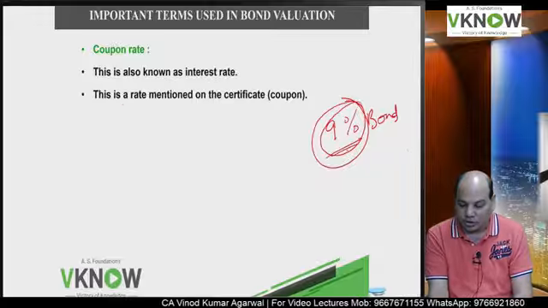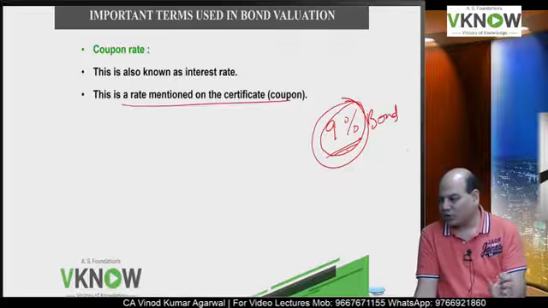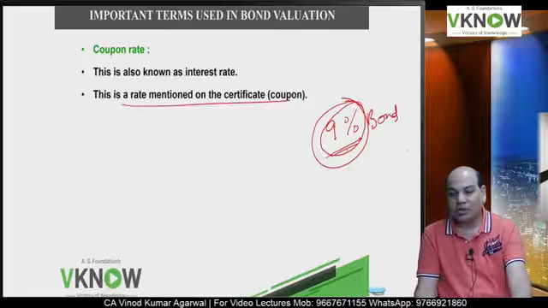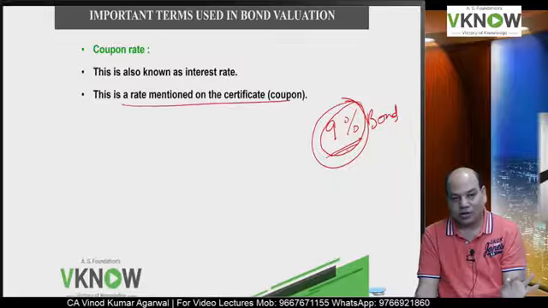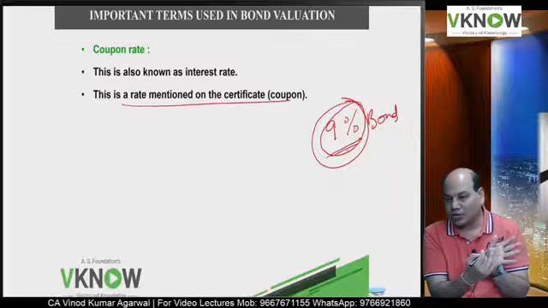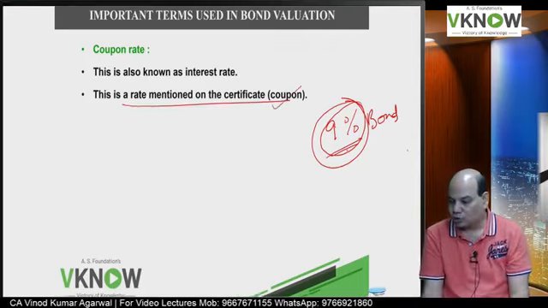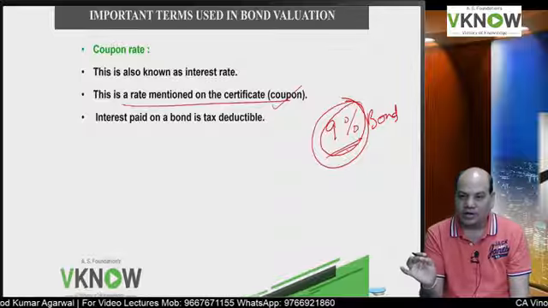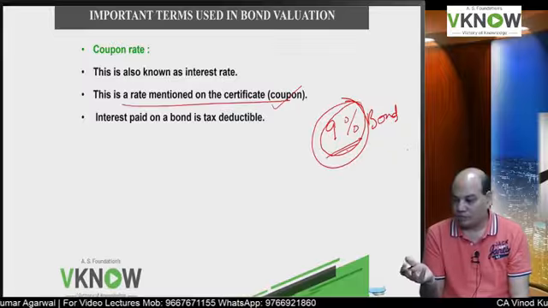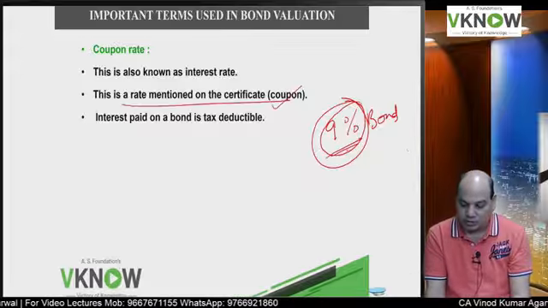This rate is mentioned on the certificate. Nowadays physical certificates are not there, but earlier there used to be physical certificates. Okay, when you invest in a bond, you will receive a certificate which will mention 9% interest rate. That is also called coupon rate. So we will use the term coupon rate or interest rate interchangeably. When I am saying coupon rate or interest rate, it means the same.